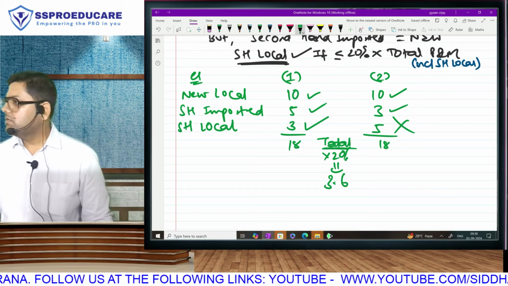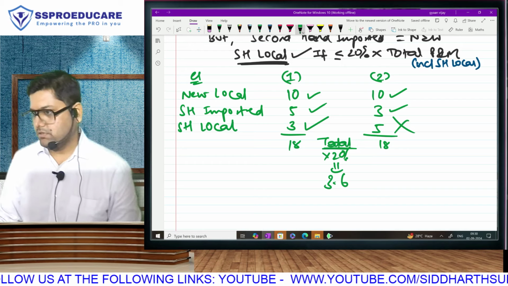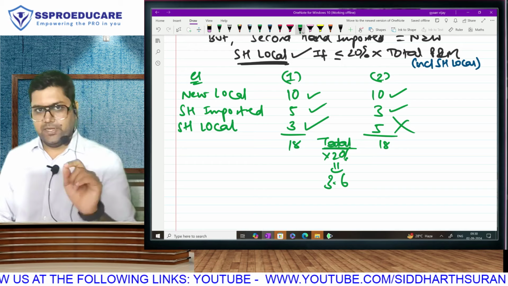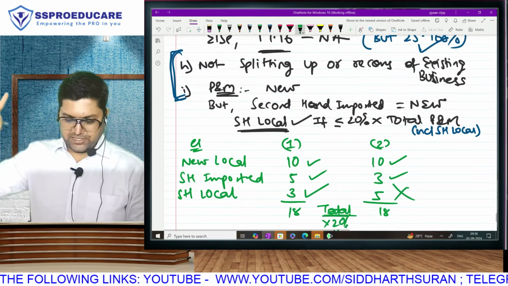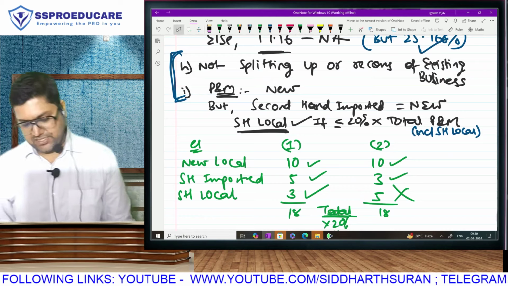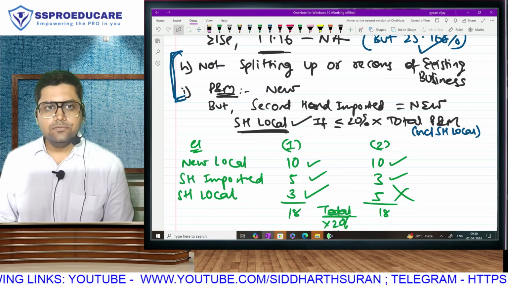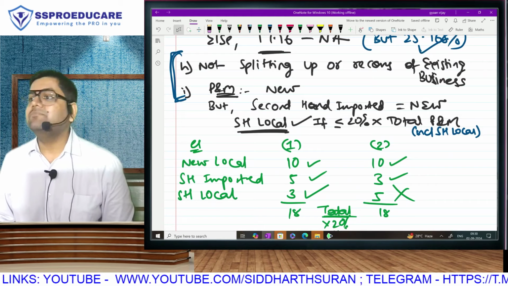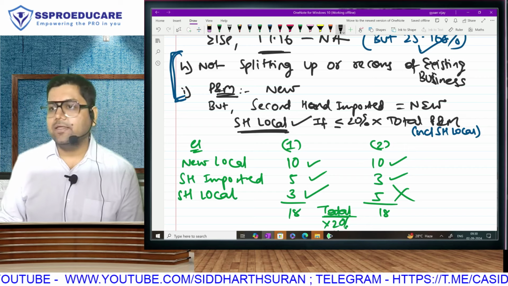Now you understood? And same two conditions are applicable everywhere: SEZ, 35AD, startup deduction. Two conditions: not splitting up or reconstruction of existing business, and second, maximum second hand local will be 20% of total. Is this clear?